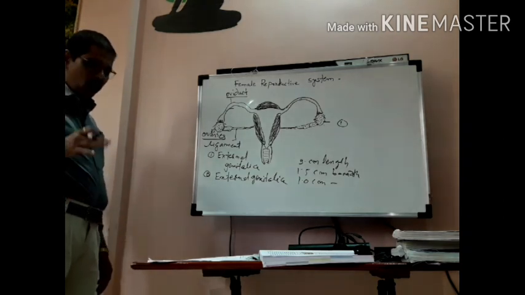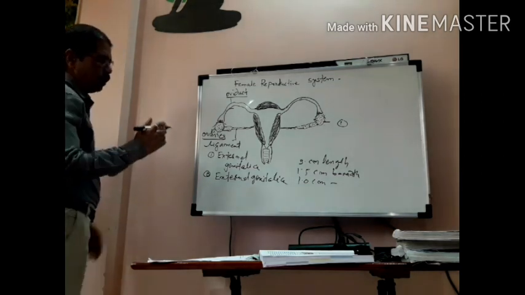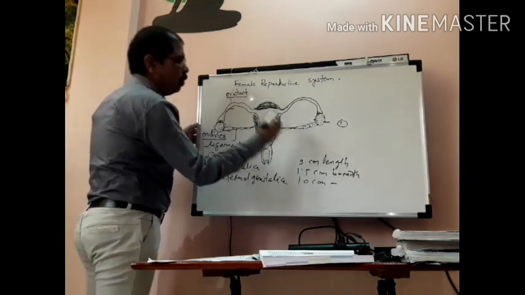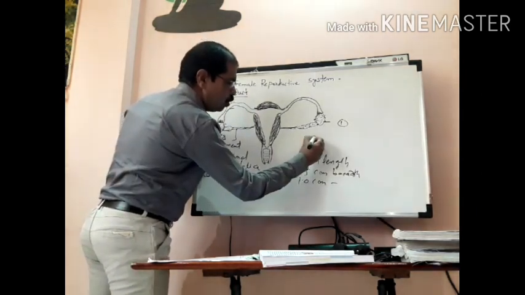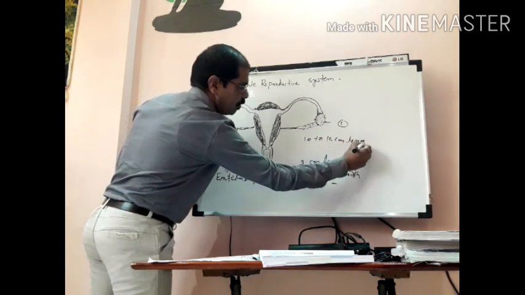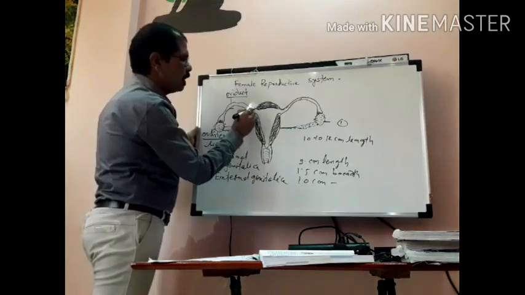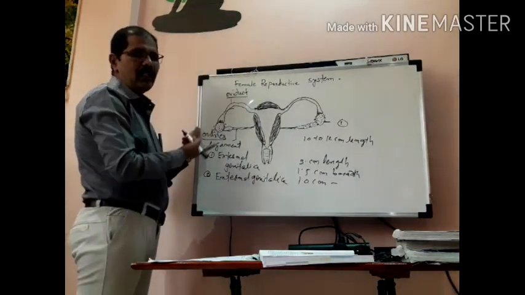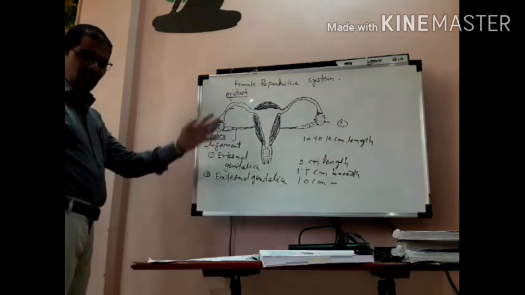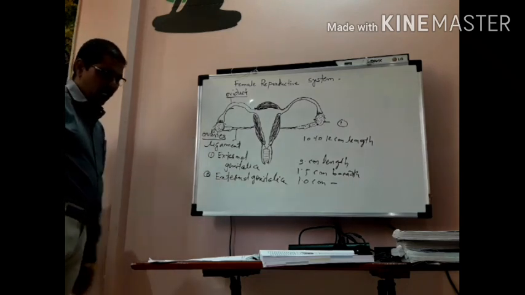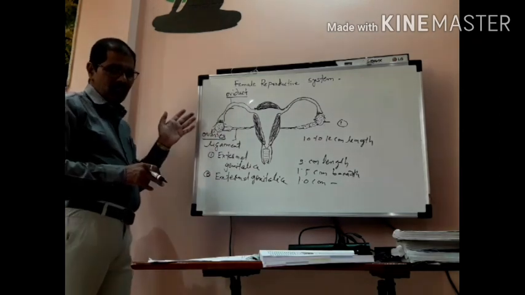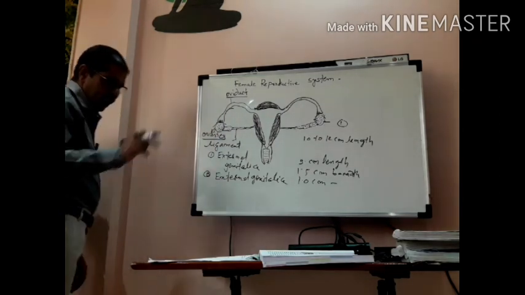It is about 10 to 12 centimeters in length, from here to here. It is elongated, a muscular tube, and it is attached to the dorsal and lateral side of the uterus.